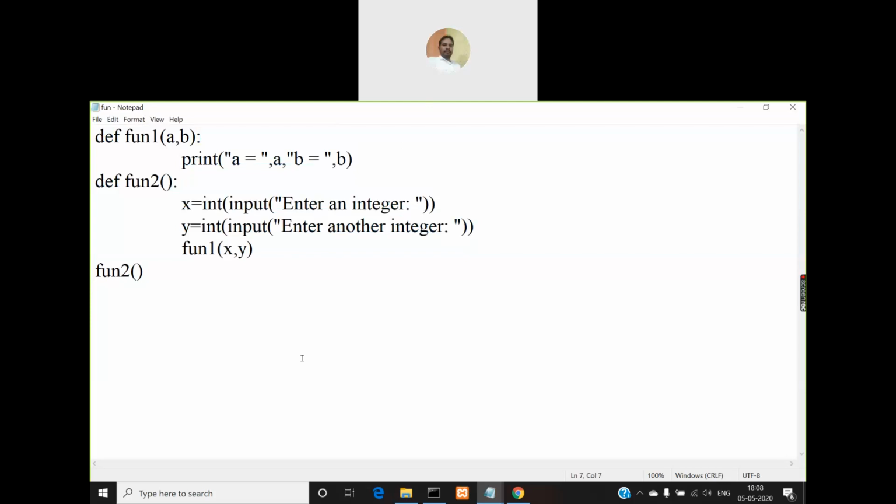Fine. So till now, whatever functions we have defined in the two programs that we have seen are using fixed length parameters. That means when you define the function, how many parameters are there? For example, for fun one, there are two parameters. So when you are making a call to that function, you will be passing the same number of parameters. There is no change in it. So these are fixed length parameters. And when you take this fun2, it doesn't have any parameters. So when you are making a call to that function, you are not passing any parameter. So this is matching, right?